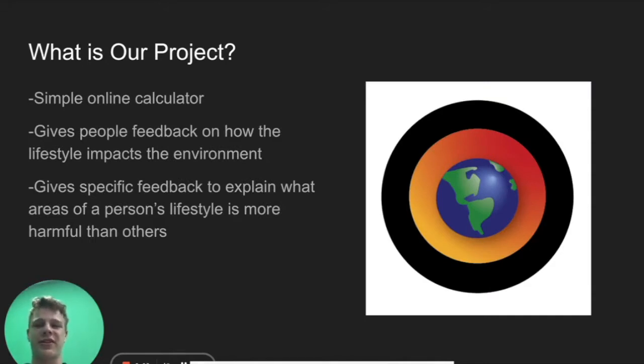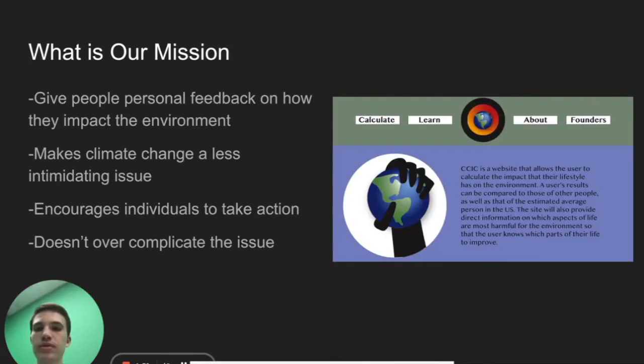What is our project? Our project is a simple online calculator that gives people feedback on how their lifestyle impacts the environment compared to other people. Our calculator is able to give specific feedback for people in different areas of their lifestyle, which helps provide very personalized feedback for them to improve. Our mission is to give people very specific personal feedback on their personal lifestyle's impact on the environment.